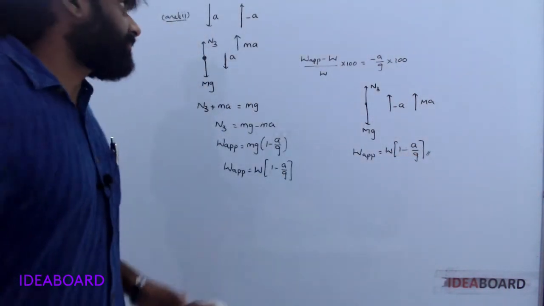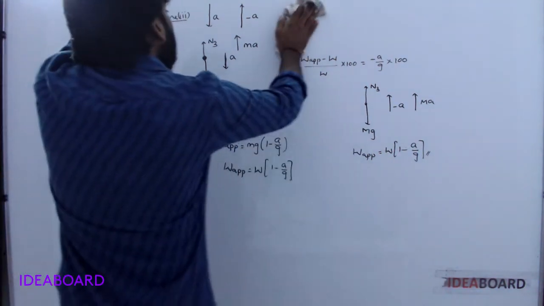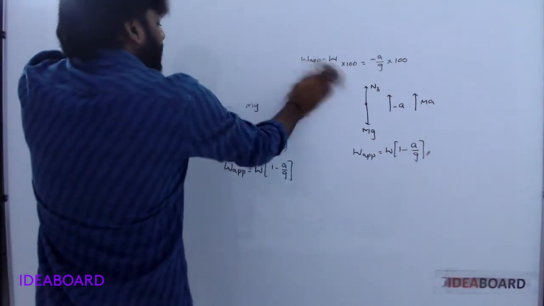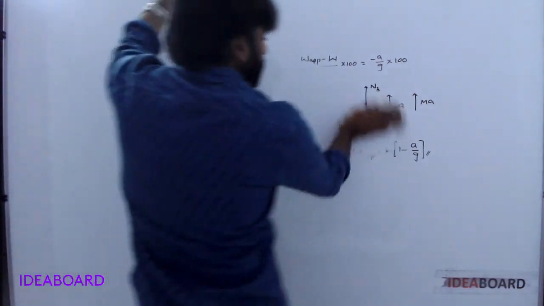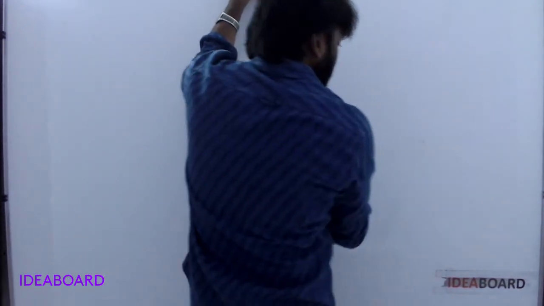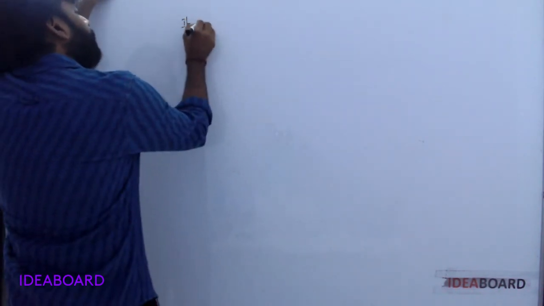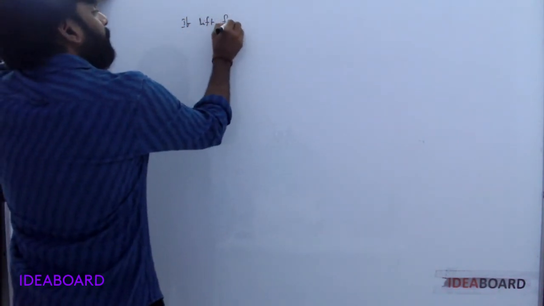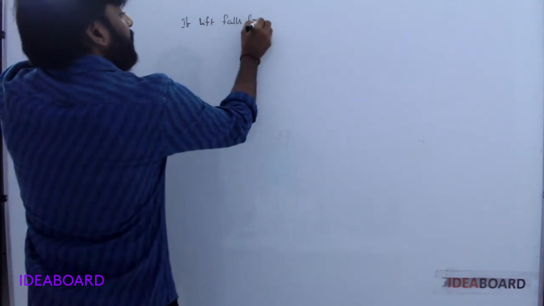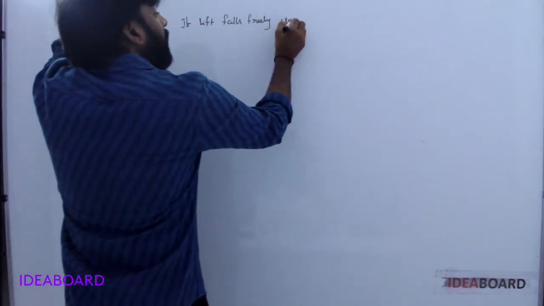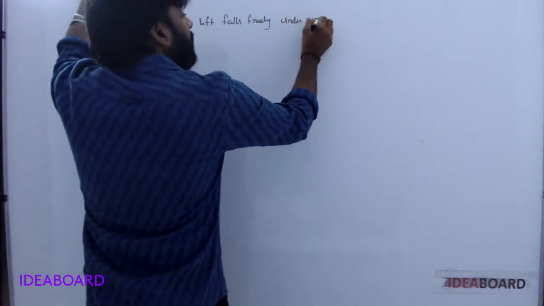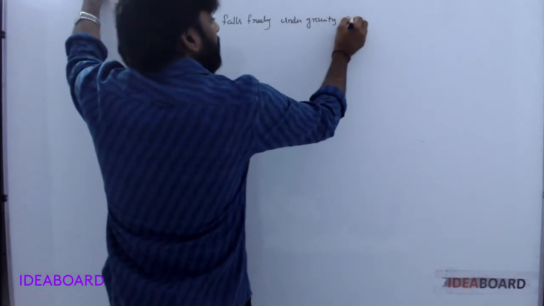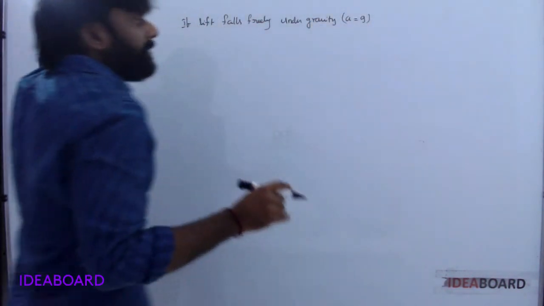If the lift falls freely under gravity, that means a is equal to g.